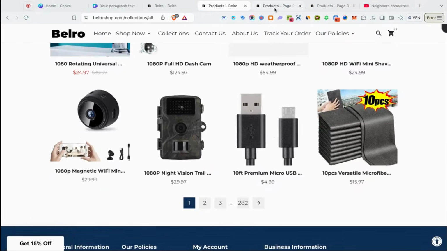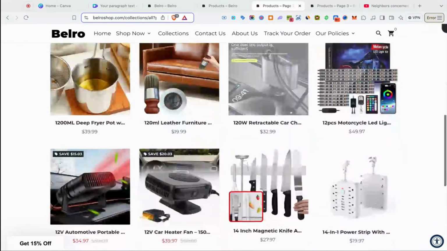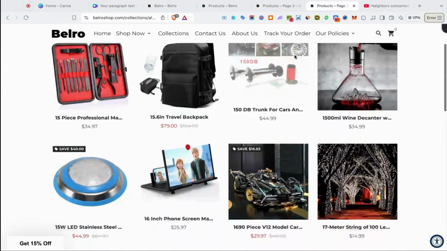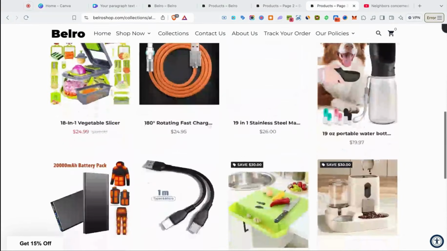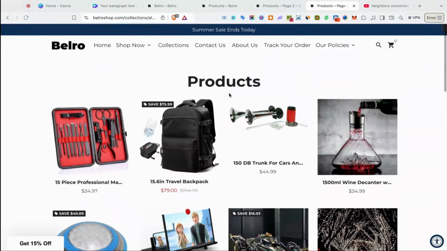They have 282 pages. All these products we can find on AliExpress, right? They come straight from China. So there's really nothing intriguing about what these guys are doing. These guys are just listing a bunch of products, right? So all we have to do is copy them. They did all the hard work by listing all these products manually, right? But we have AI tools that can.